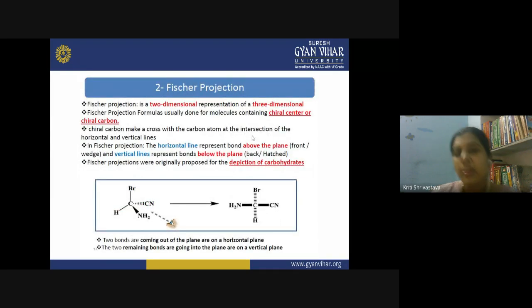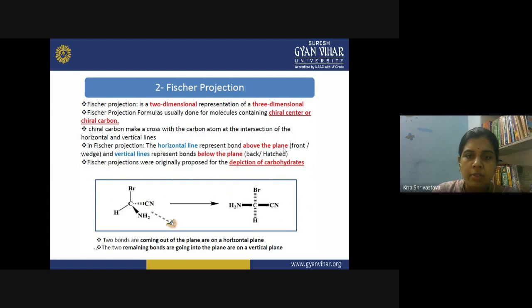So the second method we have is the Fischer projection. Fischer projection is a two-dimensional representation of a three-dimensional structure, usually drawn for a molecule containing a chiral center and the chiral carbon, just like the wedge hatch structure we saw. But now the chiral carbon makes a cross, with the carbon atom at the intersection of the horizontal and vertical line.